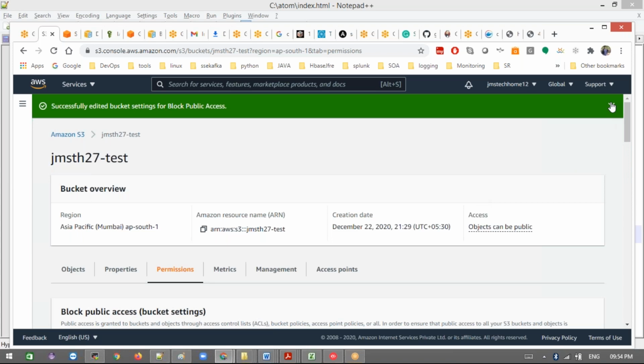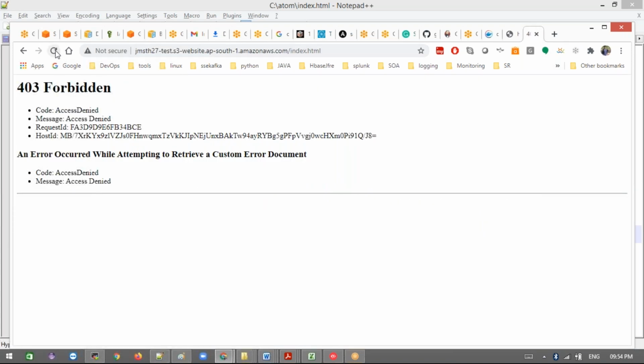Once you confirm, you get this here. Okay, we still have the same issue, because even though you made it public, it can't be accessed. It should have one permission, one policy we need to write to allow public access.